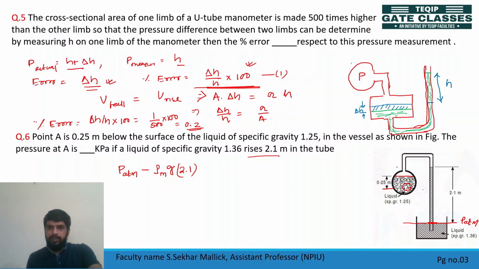This is the pressure here, na? So this pressure is P atmosphere minus rho mg into 2.1. This is equal to pressure at this point. Okay, pressure at this point and pressure at this point, they are equal also. So now tell me, pressure at the surface is this much, and to find pressure at A we have